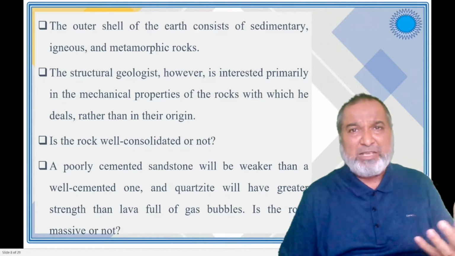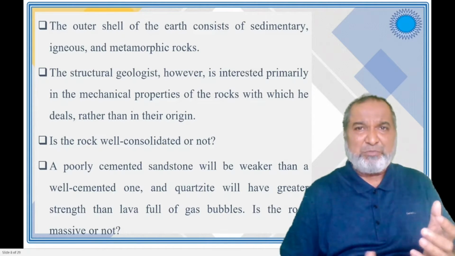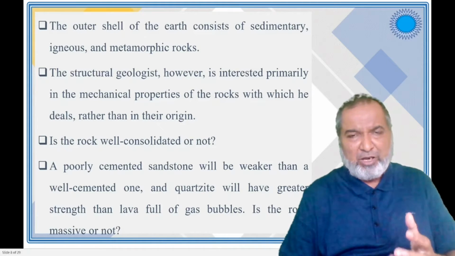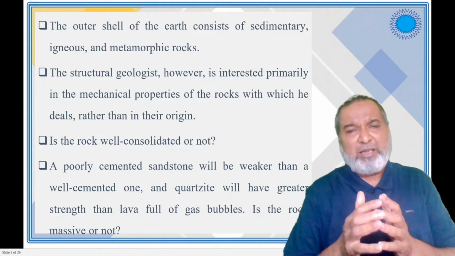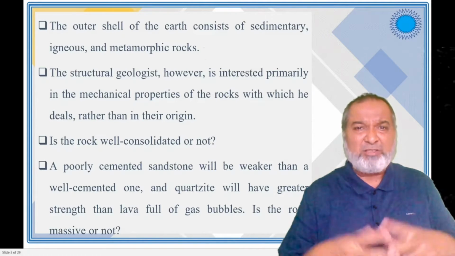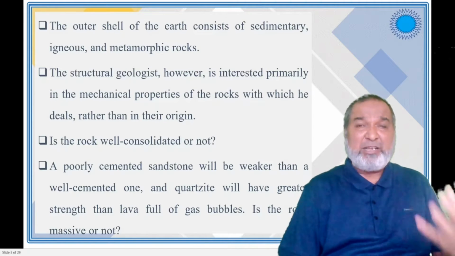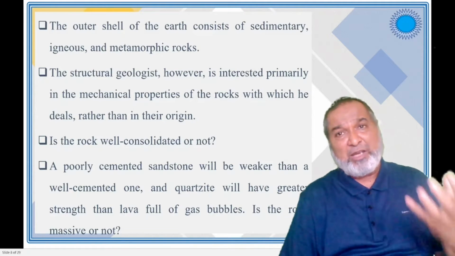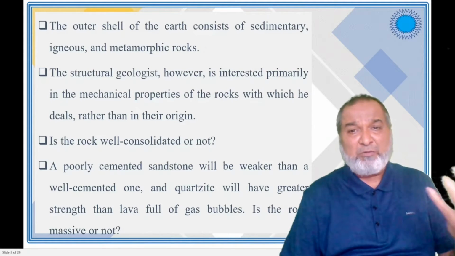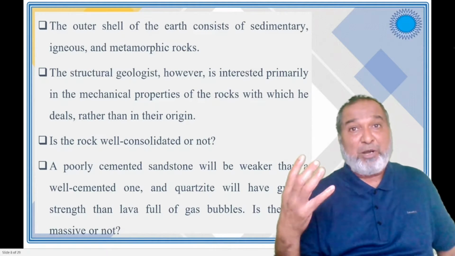Now in the sandstone, what is happening? The sand sediments are there, cemented by siliceous material, calcareous material, aluminous material, whatever material is there. It acts as a cementing material, and that forms a sandstone. Or sometimes ferruginous material; ferruginous sandstone is also there. The cementing material is very weak, and due to that the rock has weak strength. If you compare, it is very weak as compared to the quartzite.